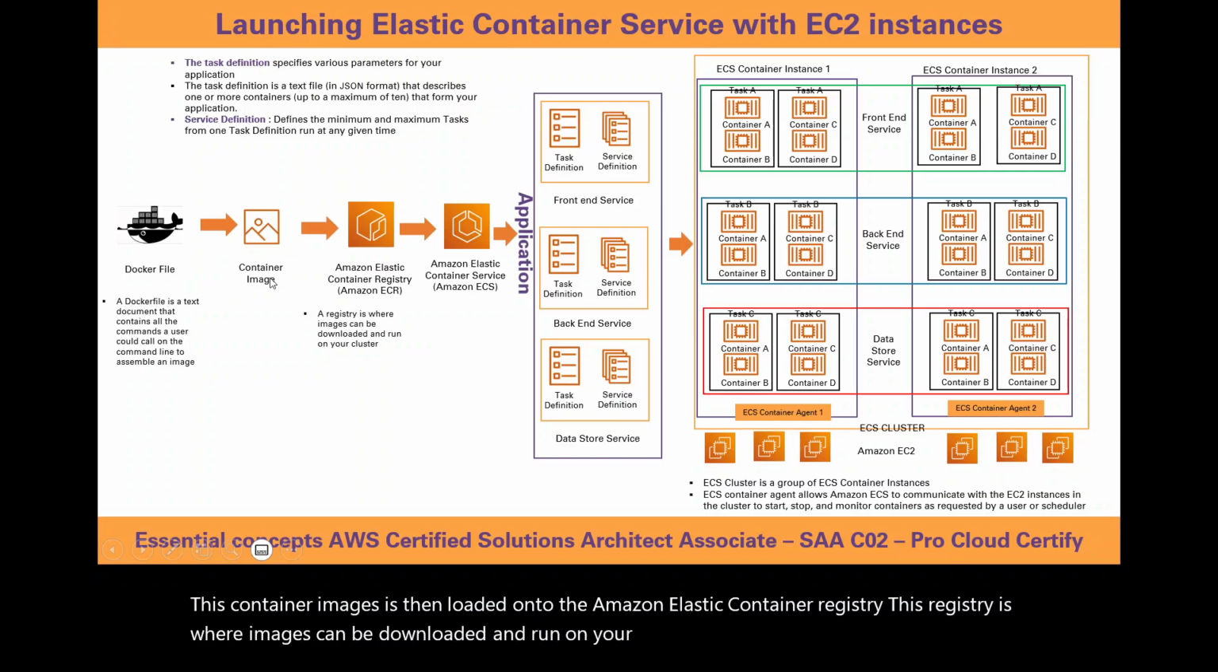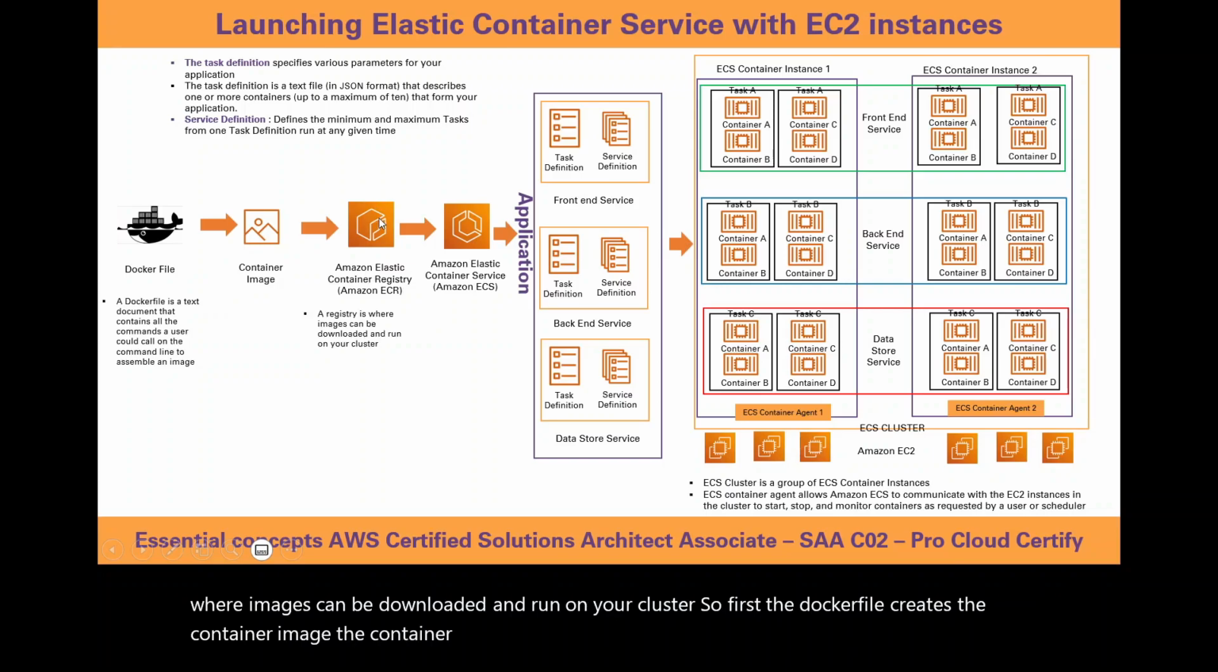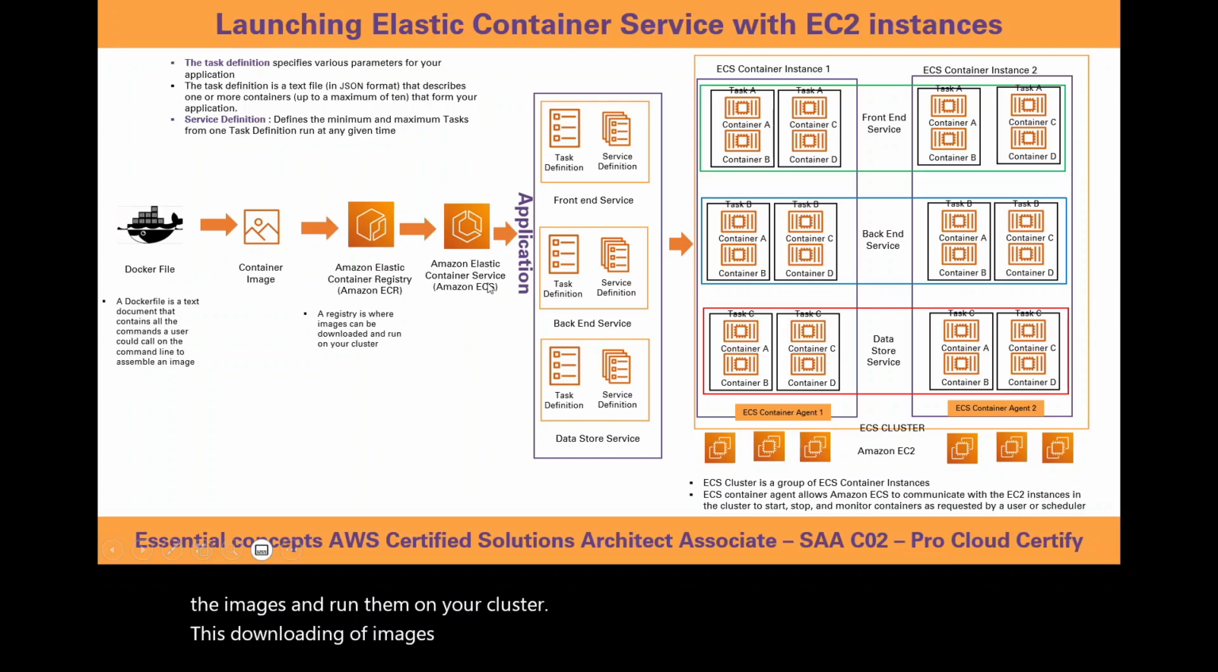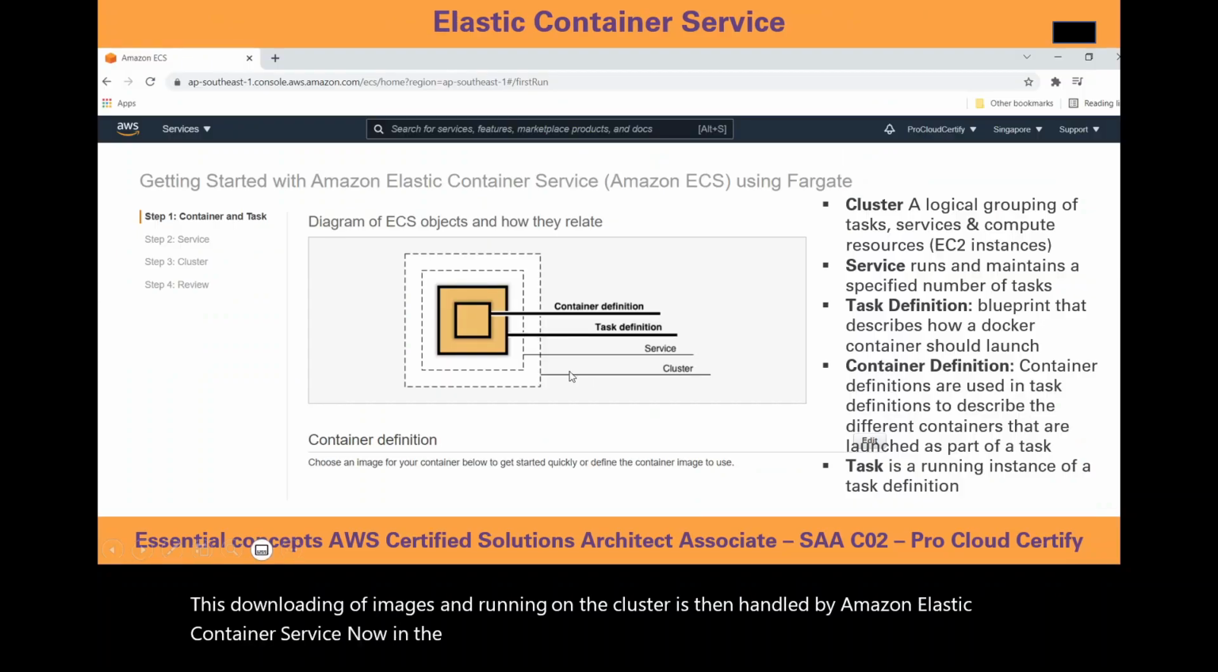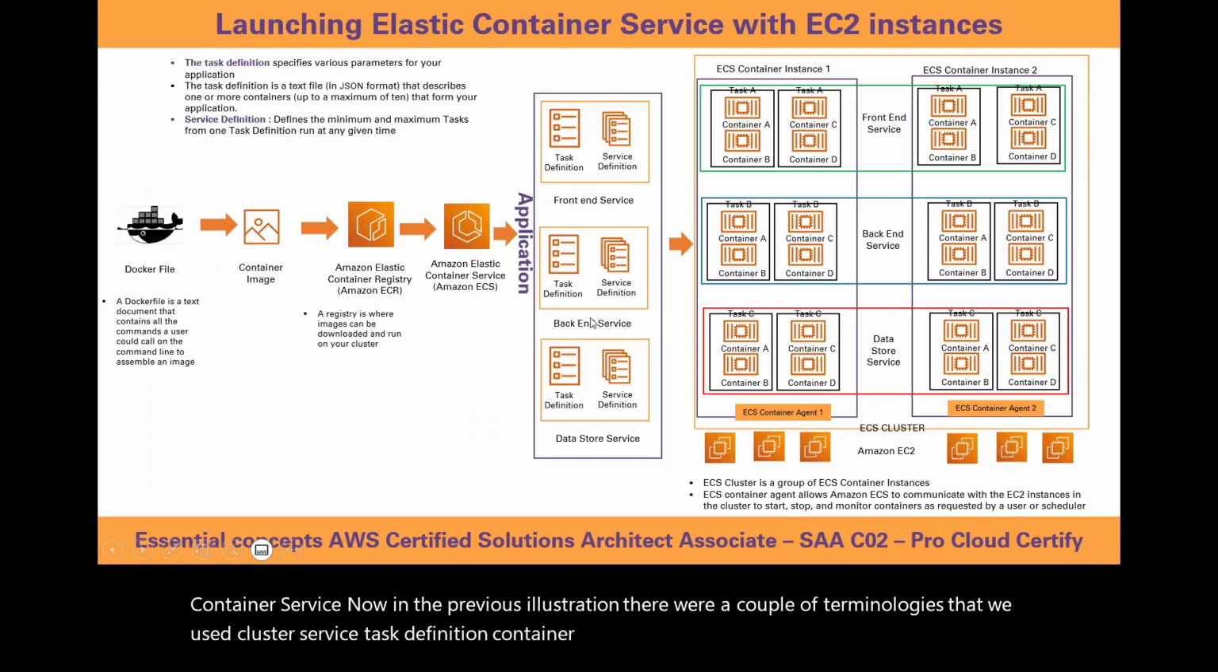So first, the Docker file creates the container image. The container image is stored onto the ECR, and from the ECR, you can download the images and run them on your cluster. This downloading of images and running on the cluster is then handled by Amazon Elastic Container Service. Now, in the previous illustration, there were a couple of terminologies that we used: cluster, service, task definition, container definition. Now, let's understand them a bit better.